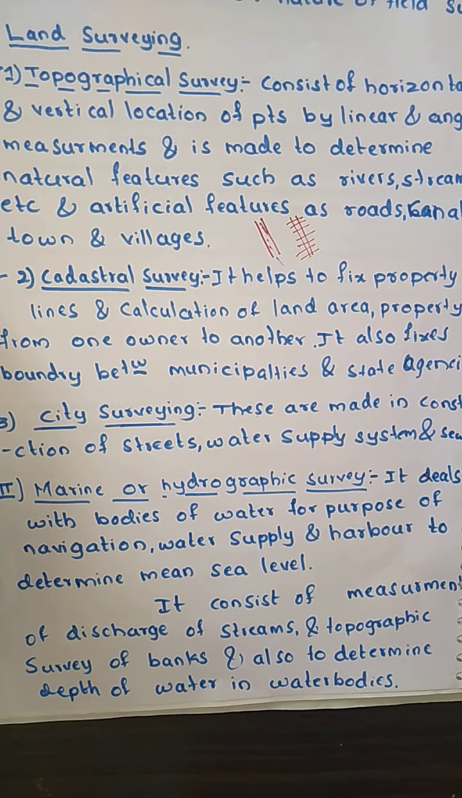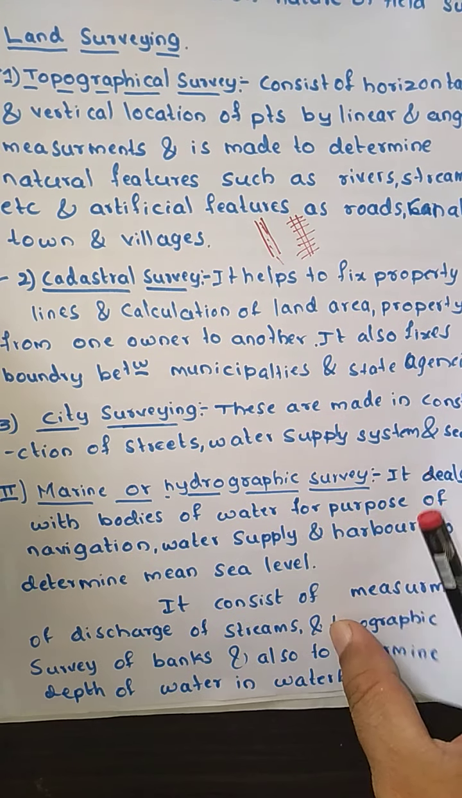In order to have navigation, water supply and to determine the mean sea level, we are going to do this hydrographic surveying. It also consists of measurement of discharge of a stream, that means how much discharge the stream is going to give, and the topographic survey of the banks, meaning what elements are there in the banks. Also, we determine the depth of water in the water body, which we get from the marine or hydrographic survey.